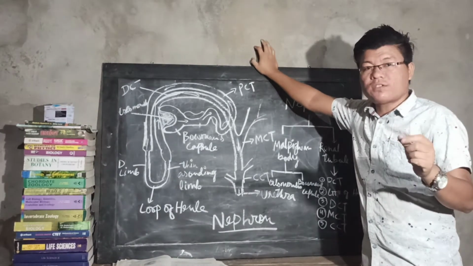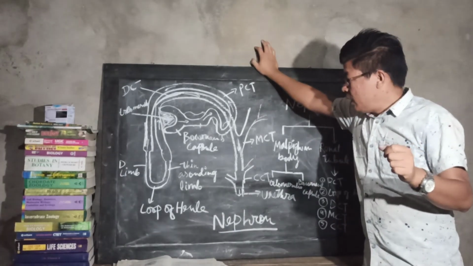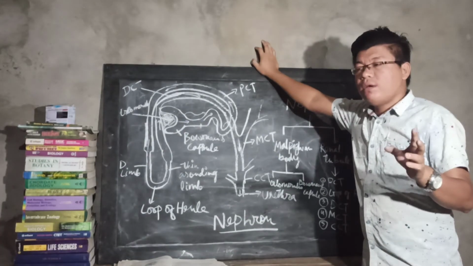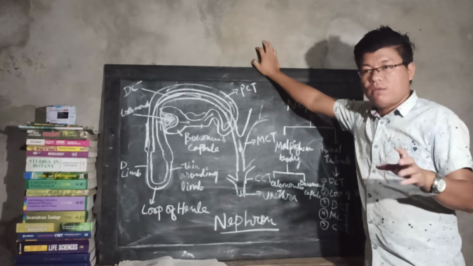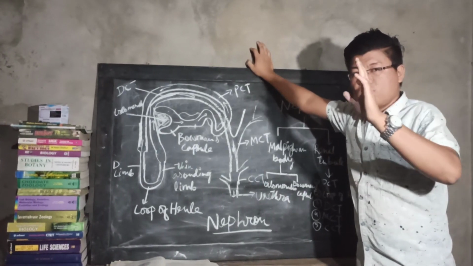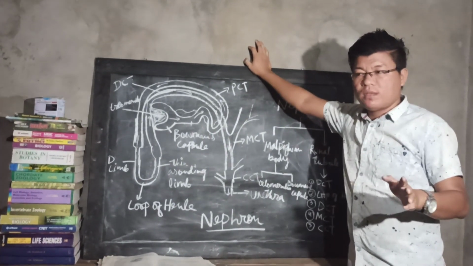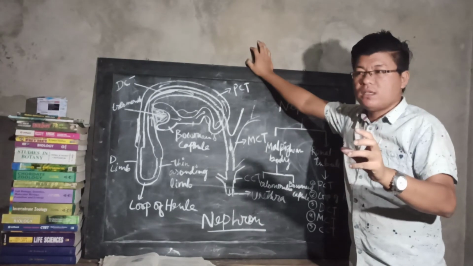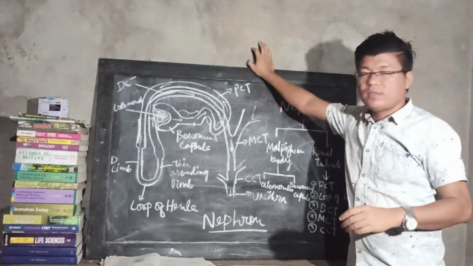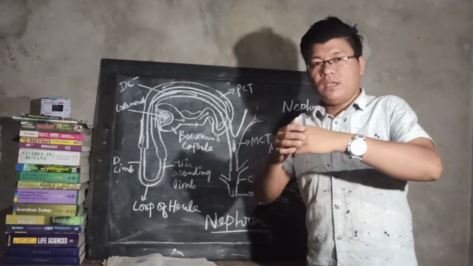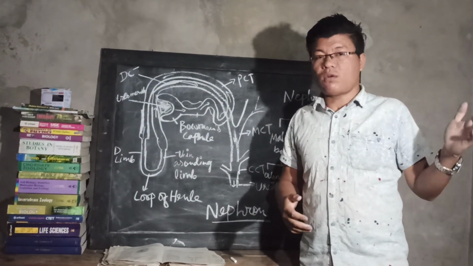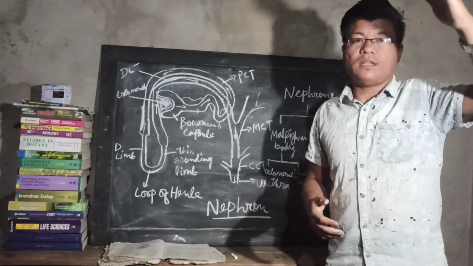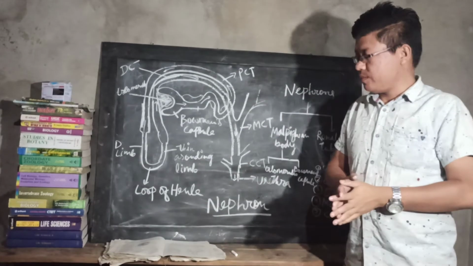In the kidney you will find two lobes, where the concave side is placed with the hilus, and the outer side, the cortex side, is convex in shape.